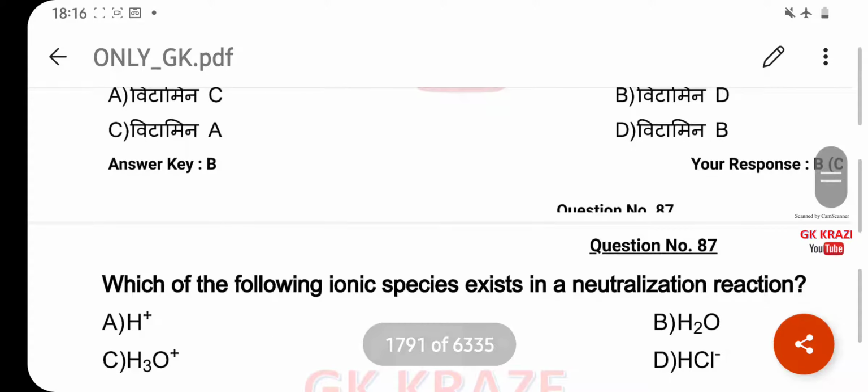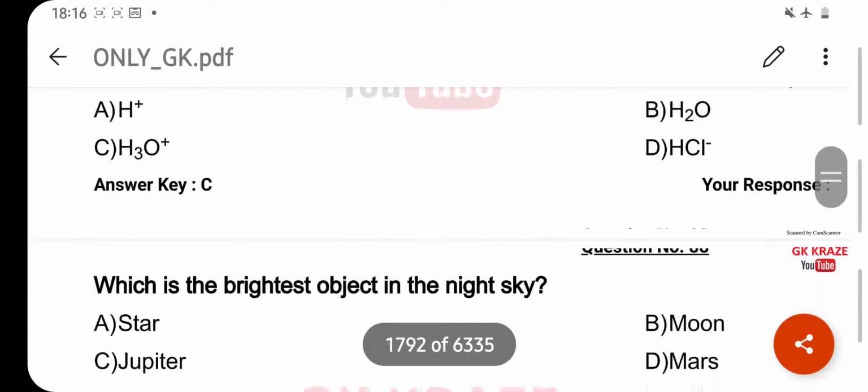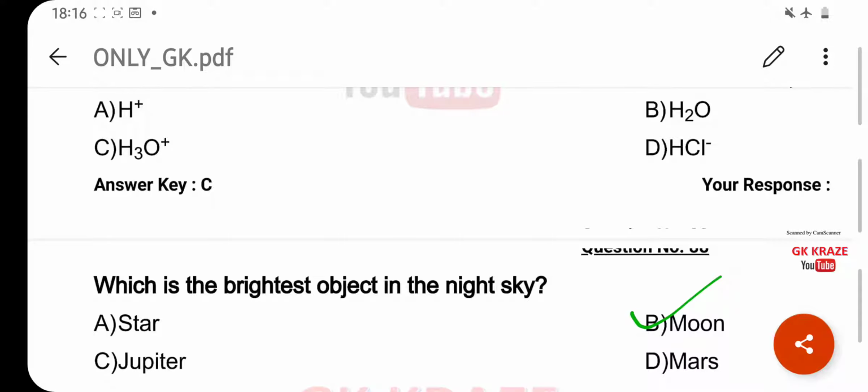Which of the following ionic species exist in a neutralization reaction? Your right answer is H3O+. Option C. Which is the brightest object in the night sky? Your right answer is moon. Option B.